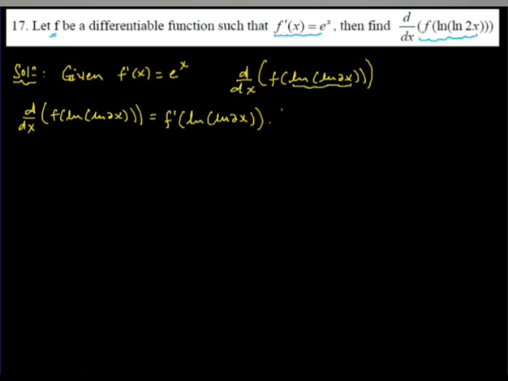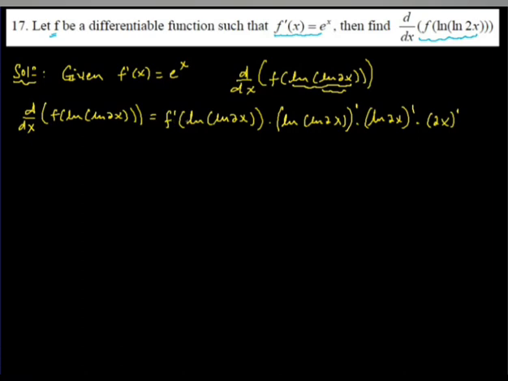We take the derivative of ln 2x, okay, times the derivative of the next inner function, ln of 2x. Then the last inner function is 2x, whose derivative we also take. So